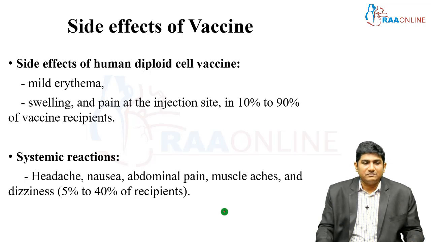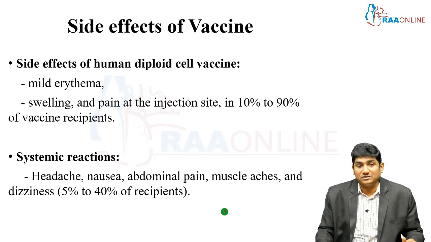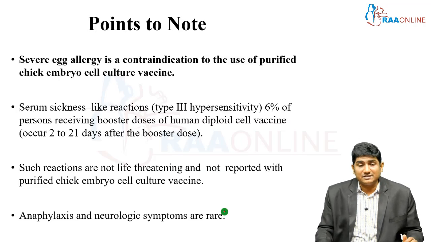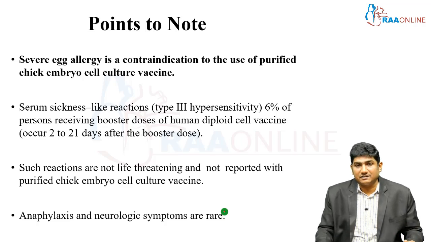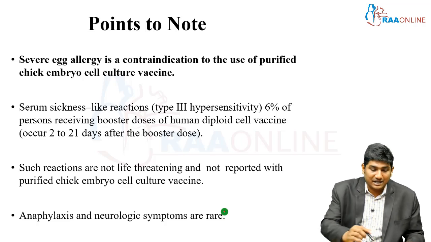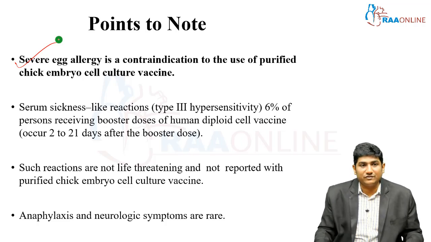Still, the patient can have systemic reactions like headache, nausea, abdominal pain, muscle aches and dizziness in up to 5 to 40% of recipients. And sometimes severe egg allergy is actually a contraindication to using the purified chick embryo cell culture vaccine. Okay, you need to ask about egg allergy in patients if you are using the purified chick embryo cell culture vaccine.